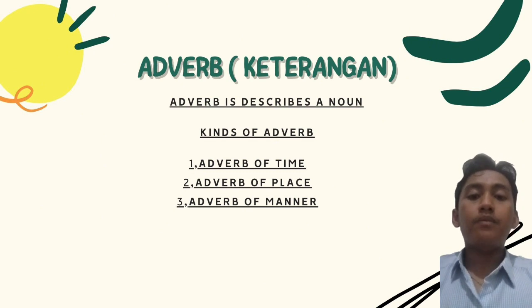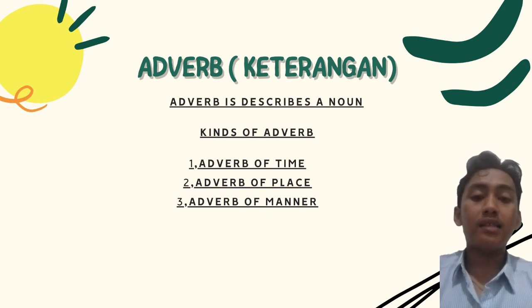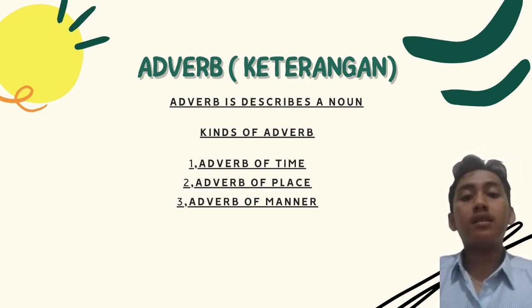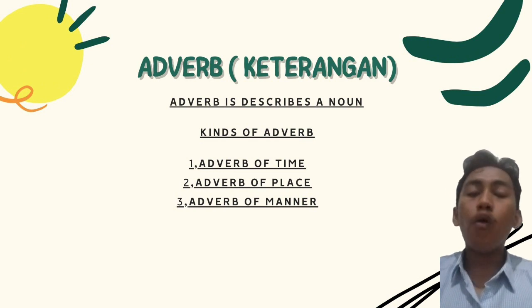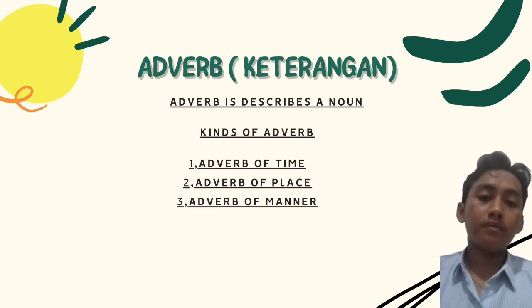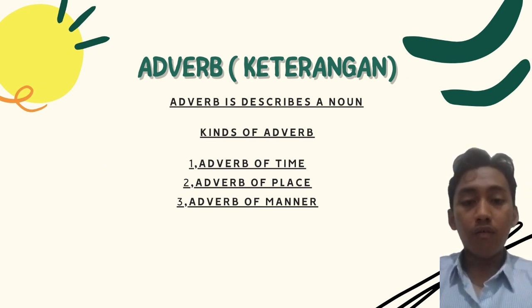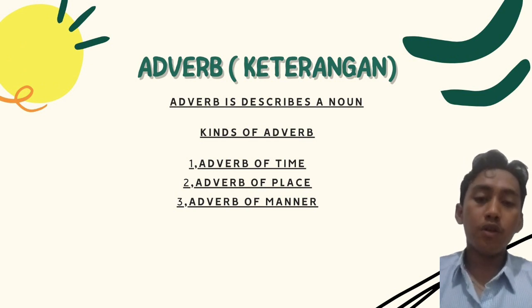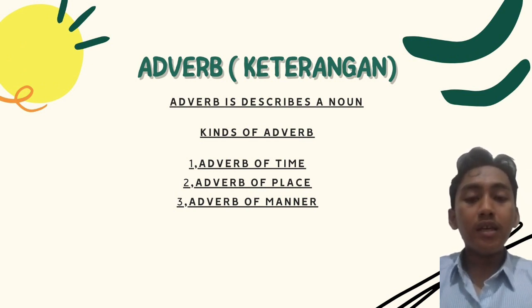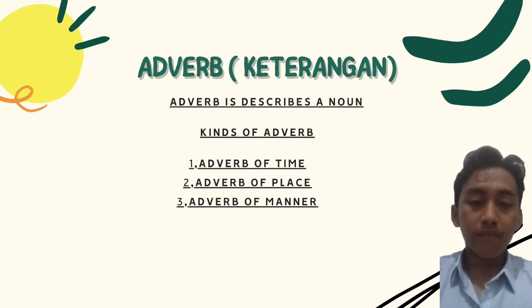For the third type is adverb of manner, or in Indonesian keterangan cara. The example of it is slowly, quickly. If we put it in the sentence, it means Andre walked to the school slowly. Slowly here means in Indonesian dengan sangat lambat. It means the adverb of manner.